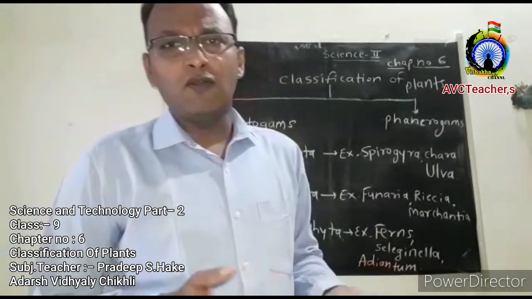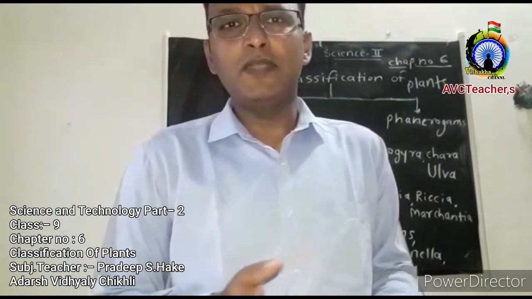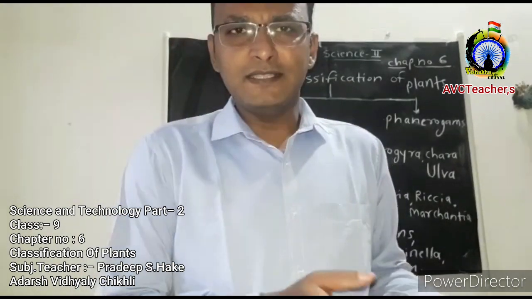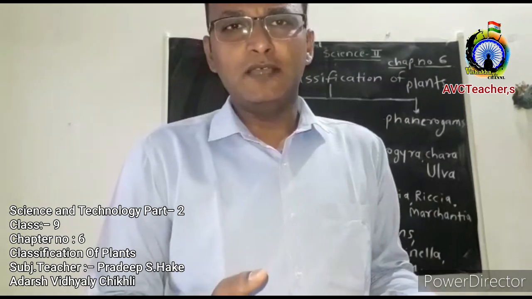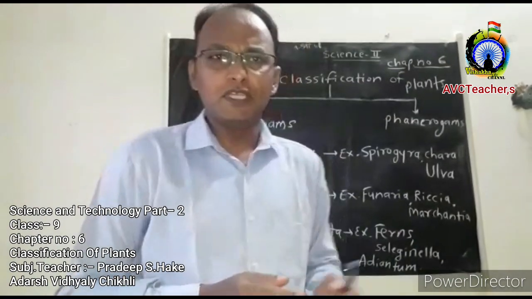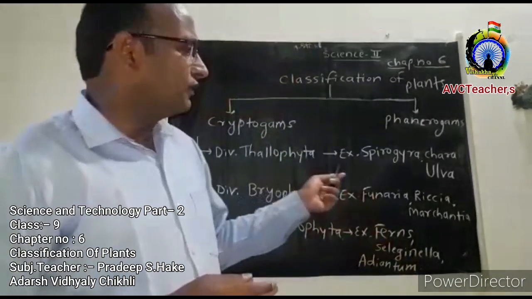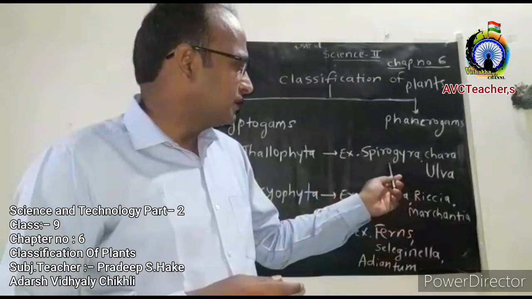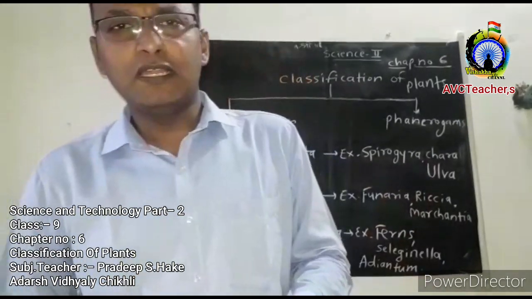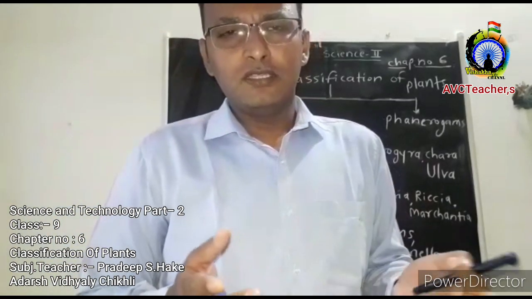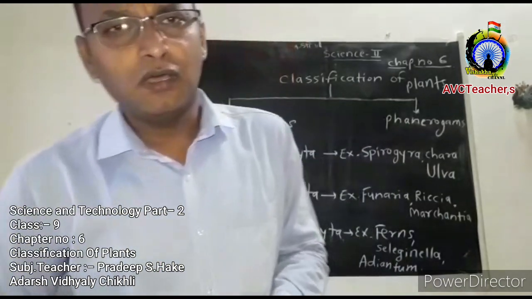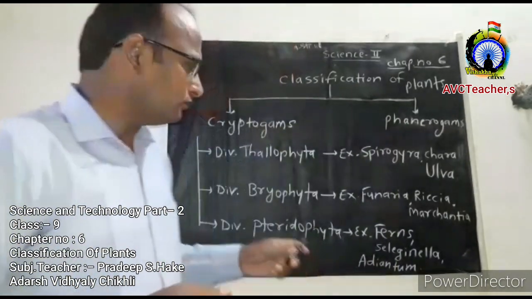Thallophyta plants do not have vascular tissue. Xylem and phloem, these types of tissues are absent in Thallophyta plants. As these plants grow in water, vascular tissues are not present in this plant. The common examples of Thallophyta plants are Spirogyra, Chara, and Ulva. Other common examples are green algae, red algae, brown algae, and Chlorella. These are other examples of Thallophyta plants.